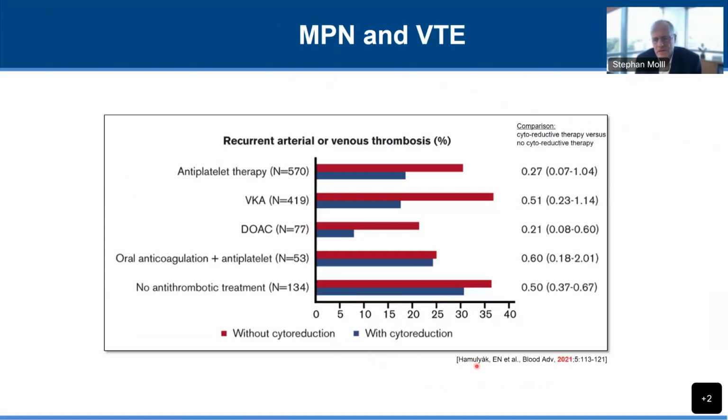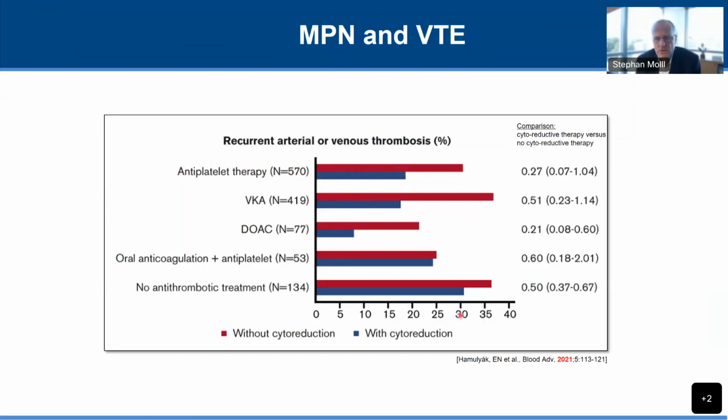This paper may be worthwhile for you to pull if you're involved in MPN treatment. It looks at the different antithrombotic therapies: antiplatelet therapy, vitamin K antagonists, the DOACs, and then anticoagulation plus antiplatelet therapy, or no therapy. In red are the people who had this therapy plus cytoreductive therapy. In blue, the patients had only this antithrombotic therapy. And you see, number one, the cytoreductive therapy together with this antithrombotic therapy was always better than just the antithrombotic therapy alone. Secondly, you see there's a high failure rate.